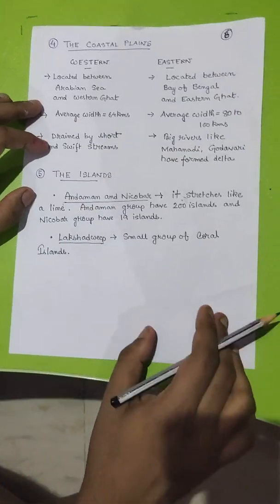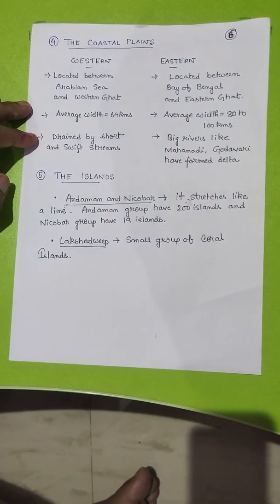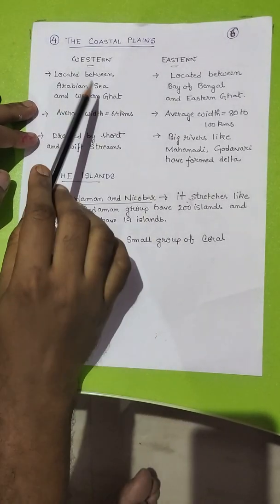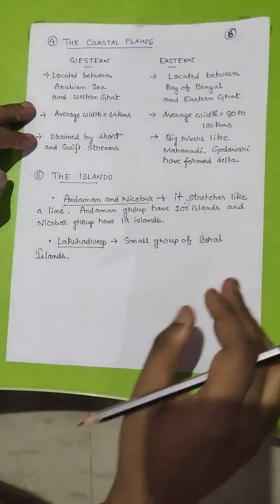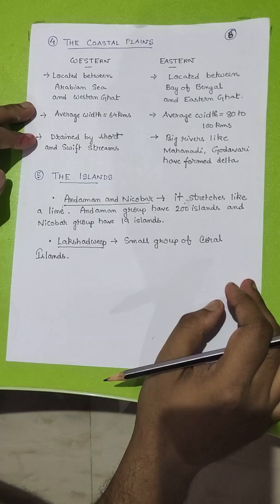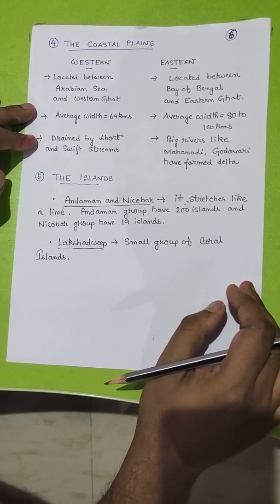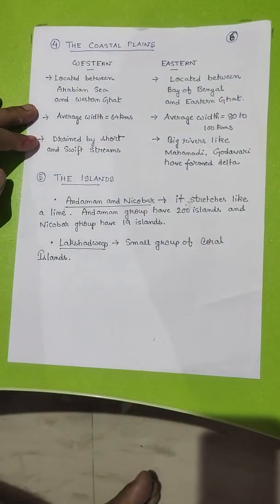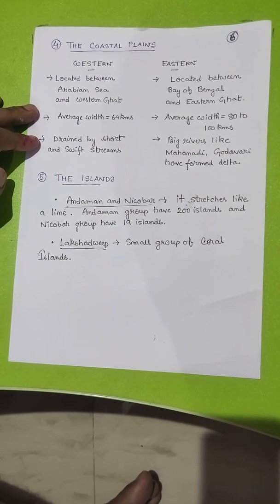Now I will discuss the important features of the coastal plains. There are two kinds of coastal plains. One is the Western coastal plain, another is the Eastern coastal plain. Western coastal plain is located between Arabian Sea and Western Ghat, whereas Eastern coastal plain is located between Bay of Bengal and Eastern Ghat. This one I had already shown you in the previous map. The average width of Western coastal plain is less than Eastern coastal plain.